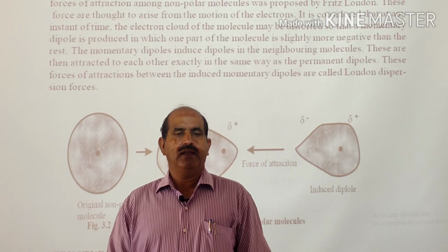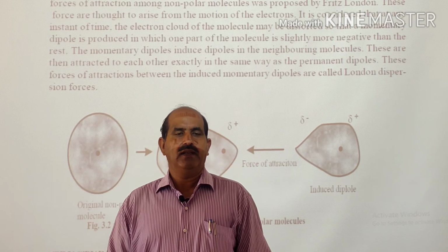Then next is the structure of liquids. The structure of liquids is less well established than that of gases or solids. We will consider some approaches which help in understanding the structure of liquids. In case of solids, the structure is well established. In the gaseous state, the structure is not established at all. And in case of liquids, it will be in between those of solids and gases.